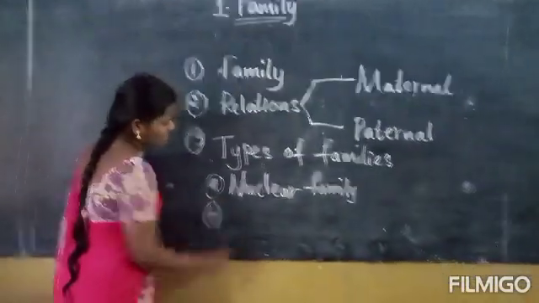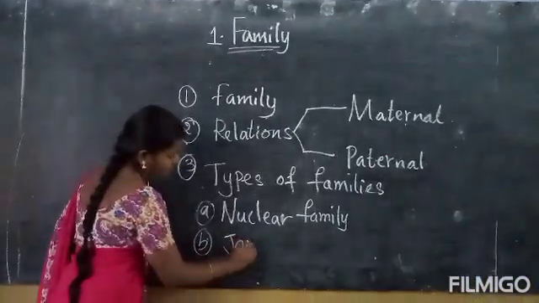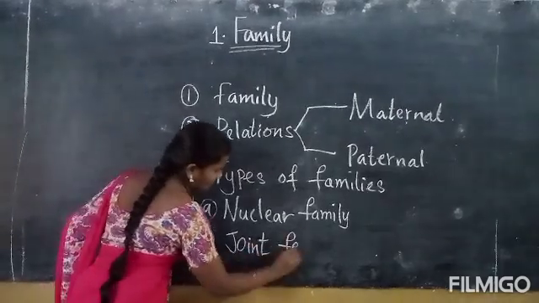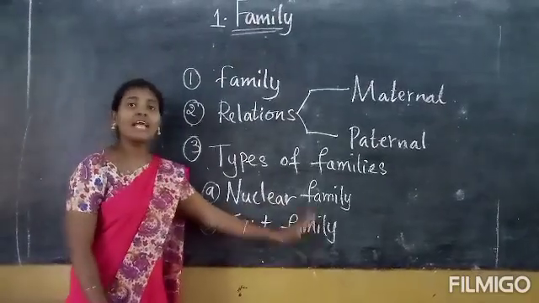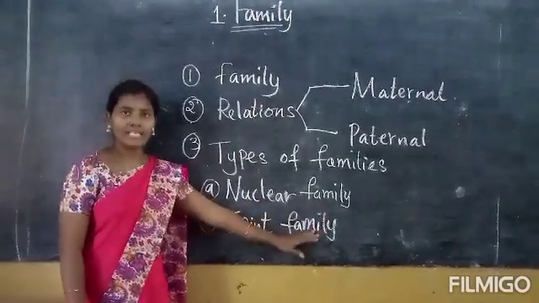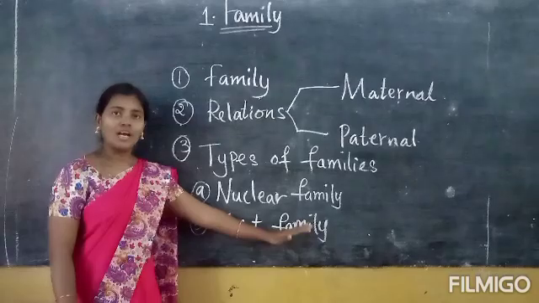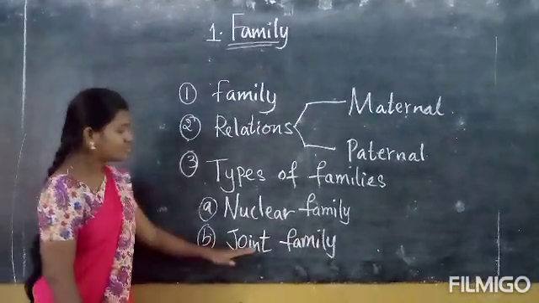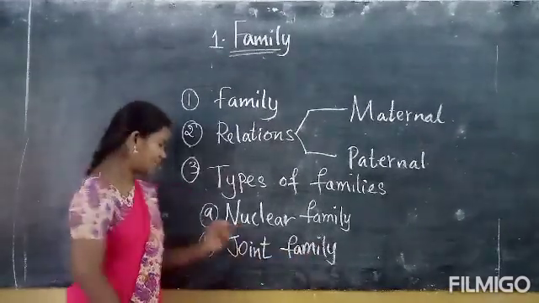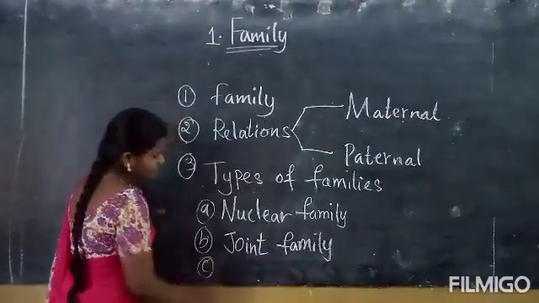Next, second one is joint family. Joint family means a family with grandparents and parents, uncles, aunts, cousins. It's called a joint family. Joint family is also called big family.